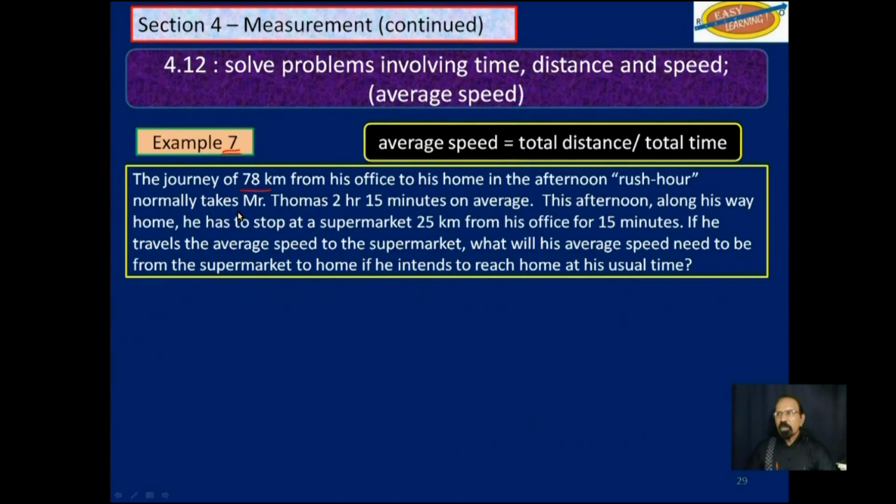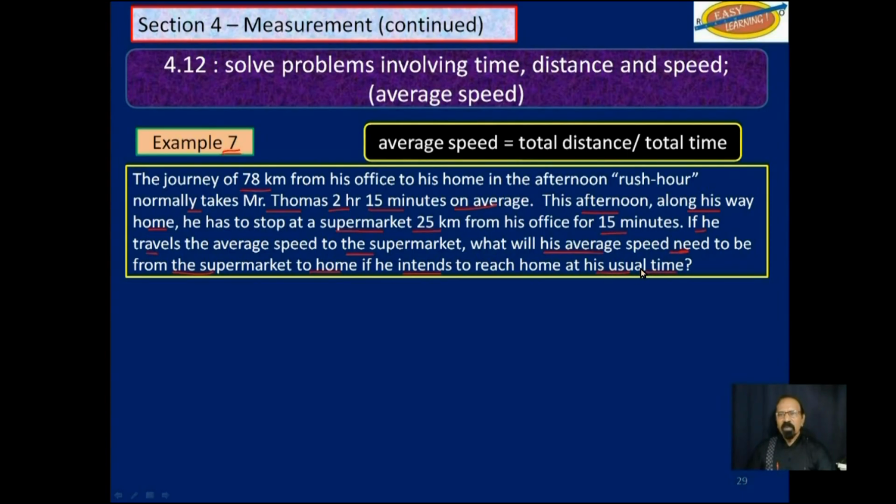Example 7: a journey of 78 kilometers from his office to his home in the afternoon rush hour normally takes Mr. Thomas 2 hours and 15 minutes on average. This afternoon, along his way home, he has to stop at a supermarket 25 kilometers from his office for 15 minutes. Now, if he travels the average speed to the supermarket, what will his average speed need to be from the supermarket to his home if he intends to reach home at his usual time?